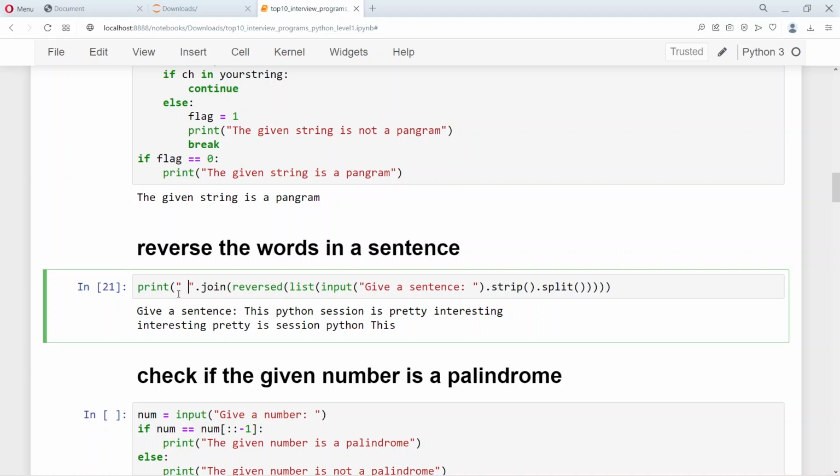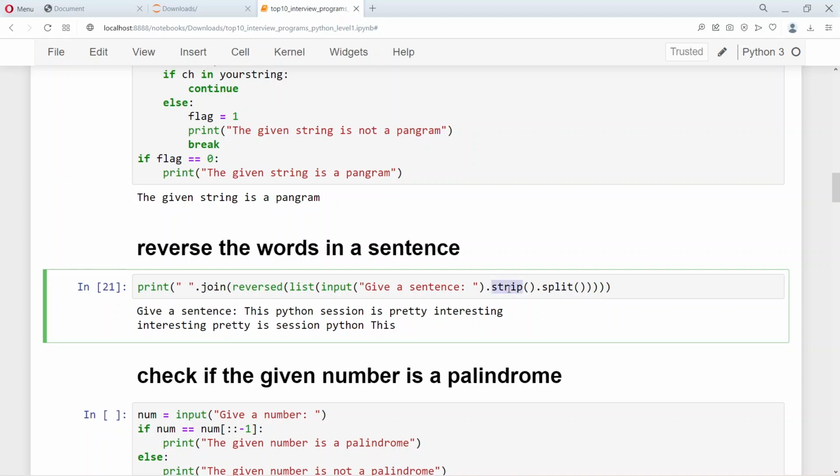It will not add space for the first word. It will just pick the first word and put it. Starting from the first word, when it adds the second word, it will join with this single space. So there is a first word, and then there is a single space and another word, and then a single space over here, and then another string, and so on. Therefore we get the output: interesting, pretty is session Python this.